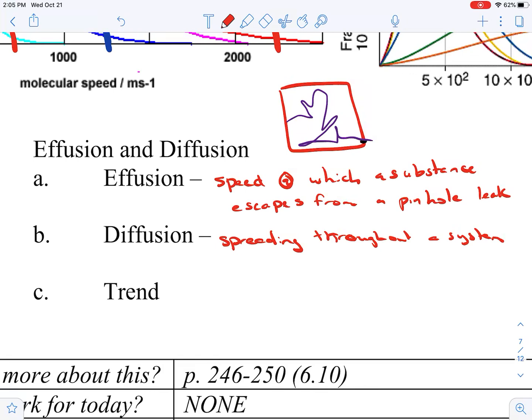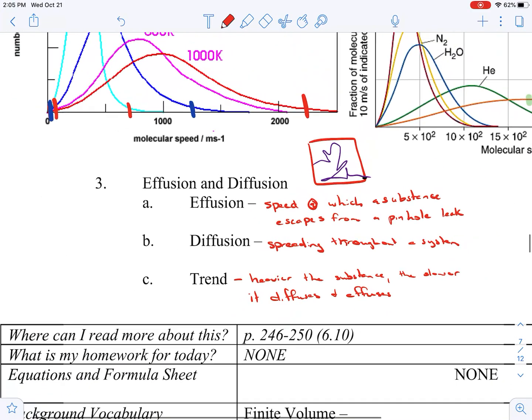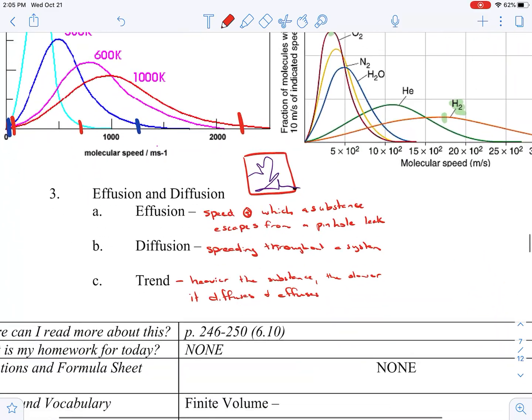The heavier the substance, the slower it diffuses and effuses. That makes sense if you think about it, especially in terms of our average kinetic energy.